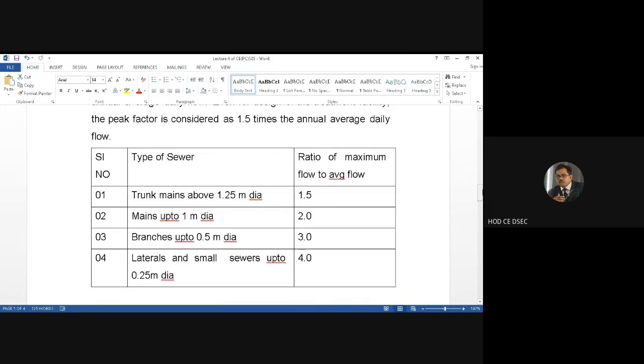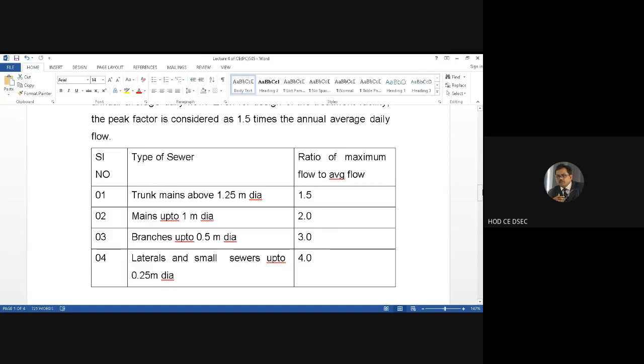If we see the sewer size-wise, from smaller to larger, diameter-wise, we know the main sewer, that is the trunk sewer, is the biggest diameter. Let us consider 1.25 meter diameter or above. That is the trunk sewer, the main sewer.